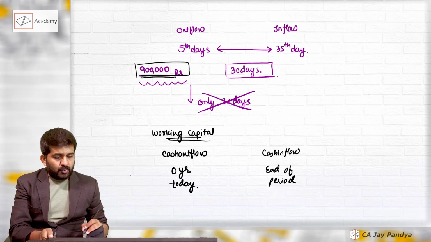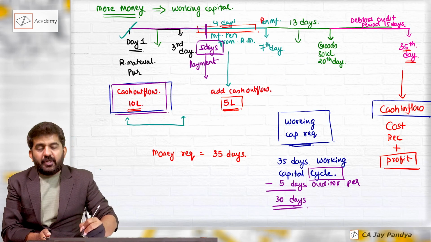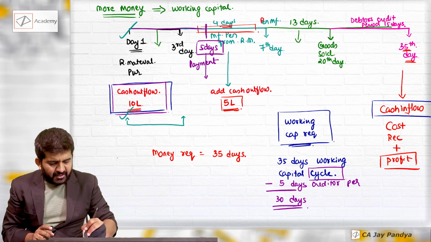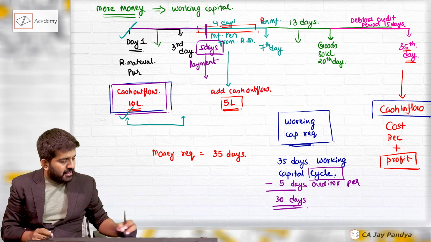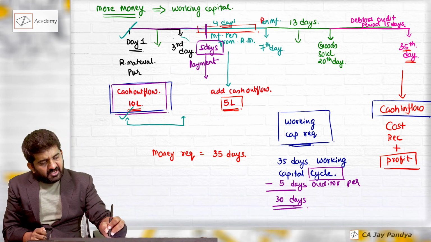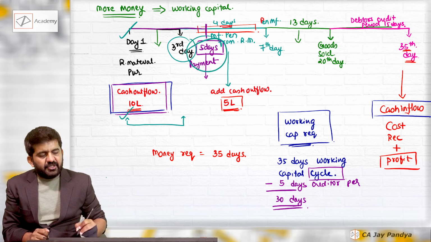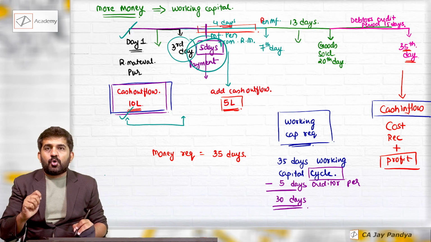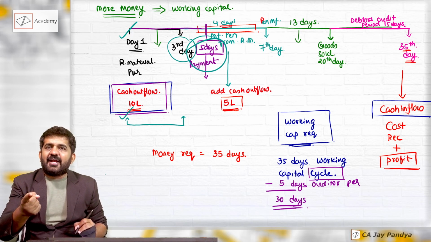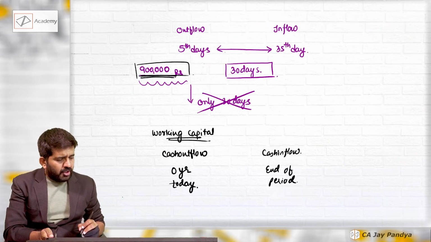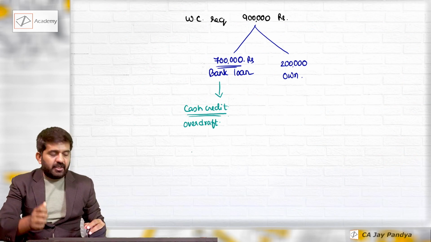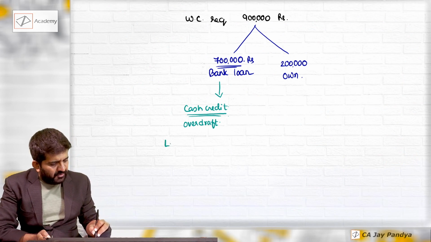So understand, Rucha has purchased raw material today, but she will not require this 10 lakh rupees today. Why? Creditors are giving her 5 days. Right? So the cash outflow will happen at the end of the 5th day. So what the bank will do is, the bank will give a limit of 7 lakh rupees.